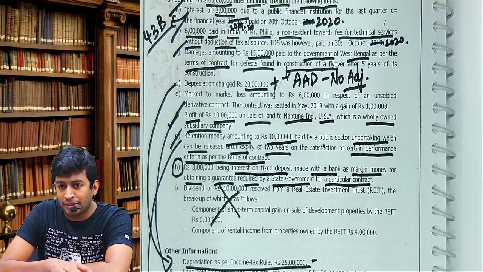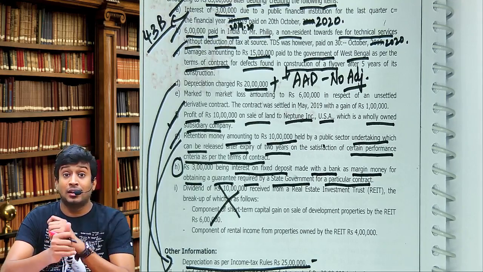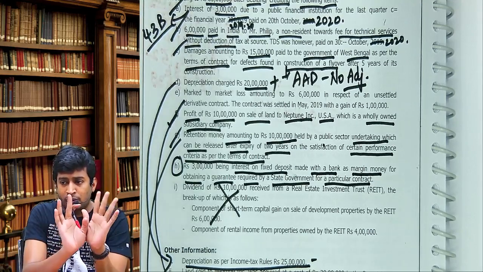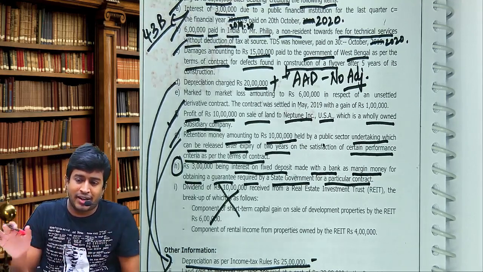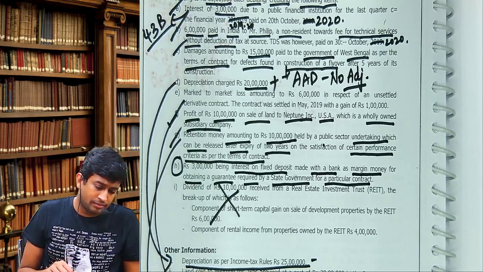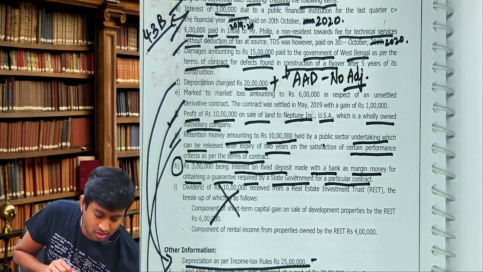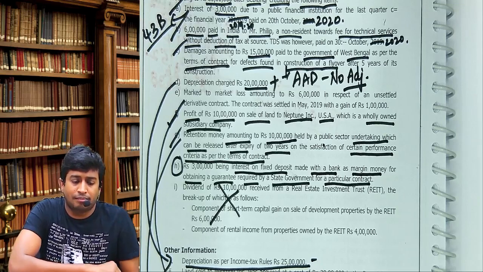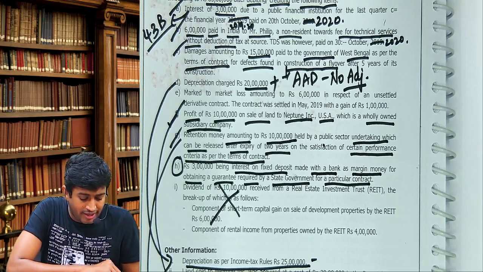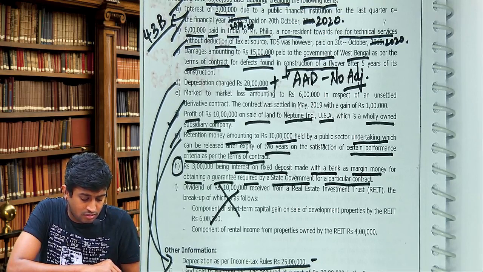PGBP. What did the company do? The company credited it to the P&L account. So the company's treatment is correct, no adjustment required. It's a business income already credited to the P&L account. No adjustment required.